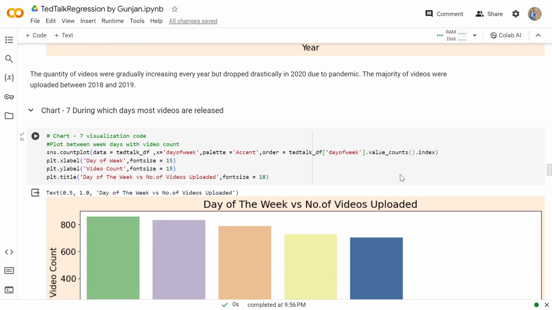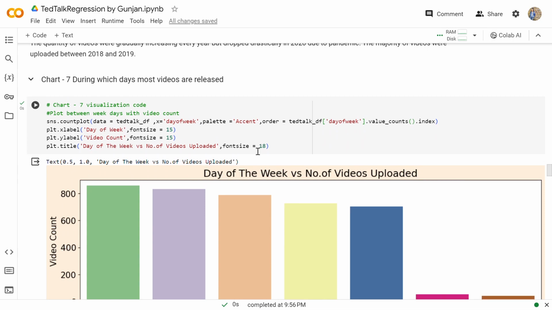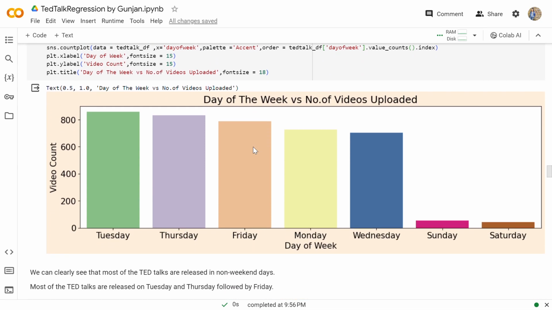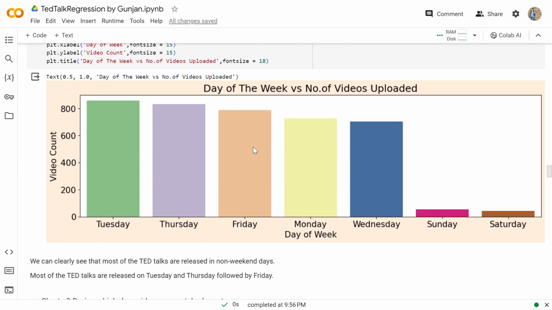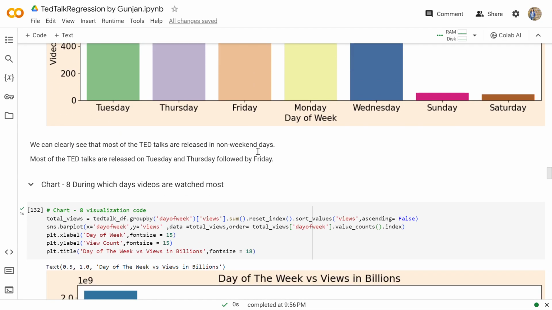Then chart 7 represents on which day most videos are released. So with the help of this bar chart, we can clearly see that most of the TED Talks are released on non-weekend days. Most of the TED Talks are released on Tuesday and Thursday, followed by Friday.